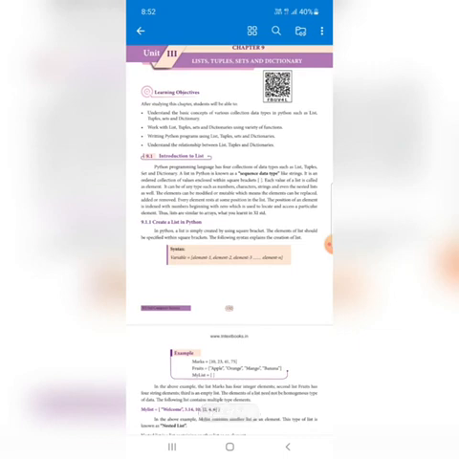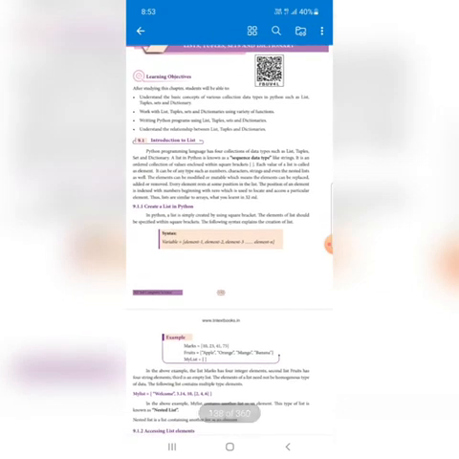Here, these four are called data types. What type of data we are going to use, these four types of data. In this chapter we will discuss these things and work with list, tuples, sets and dictionary.